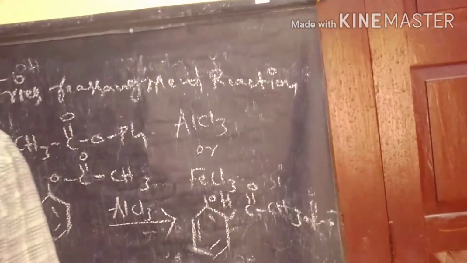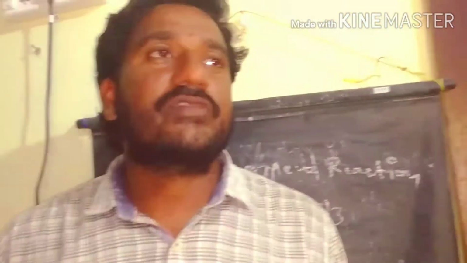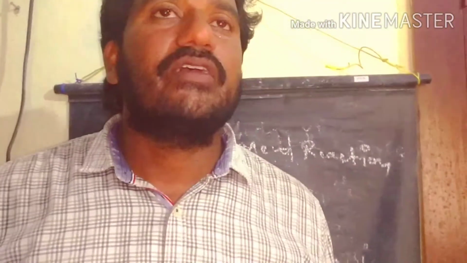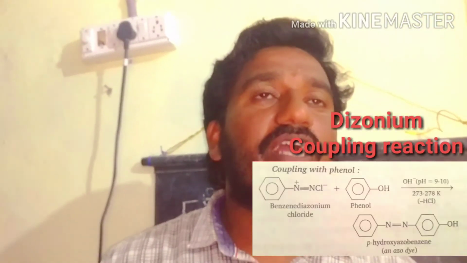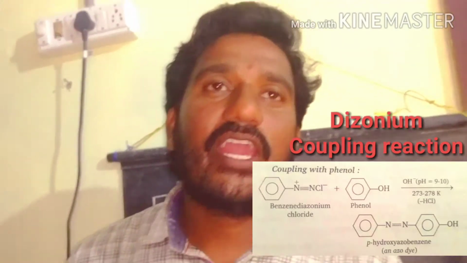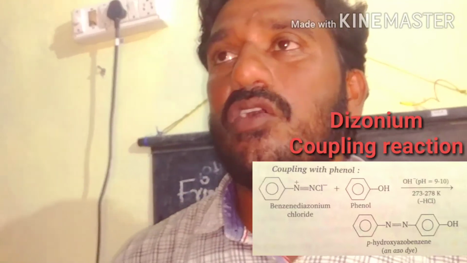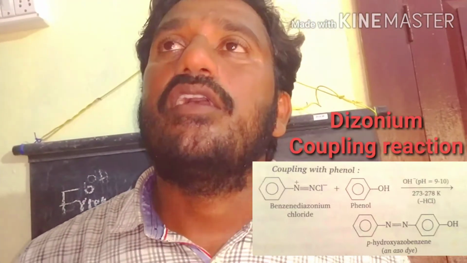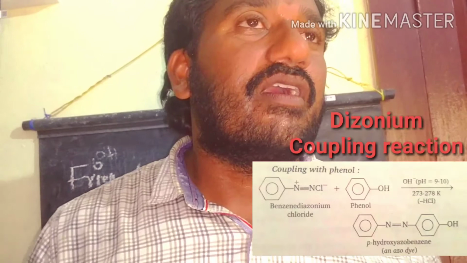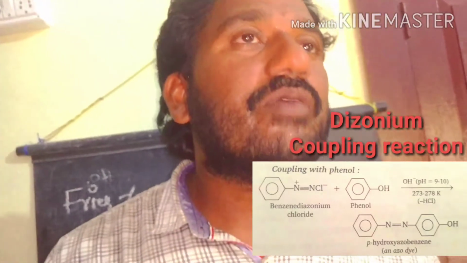Next we discuss the diazonium salt reaction. This is also called the diazonium coupling reaction. In the diazonium coupling reaction, first of all we prepare the diazonium salt. Then the diazonium salt reacts with the phenol to produce para-hydroxy phenyl-azobenzene. This is the orange precipitate we get from reacting diazonium salts with phenols.